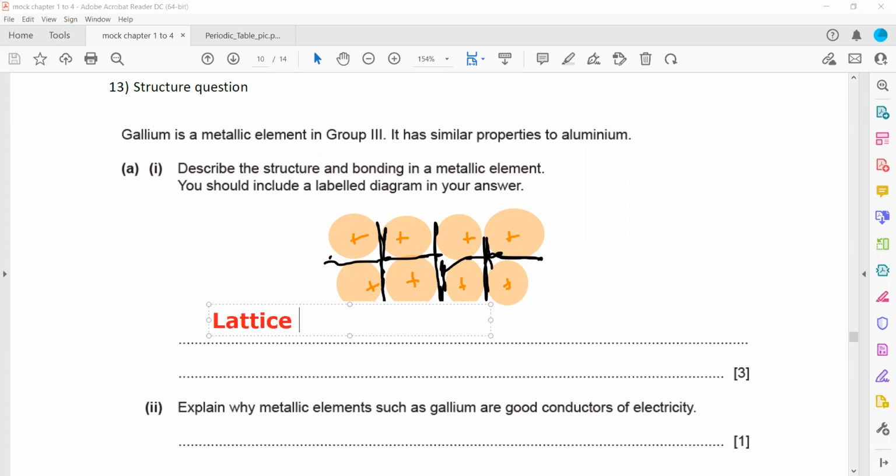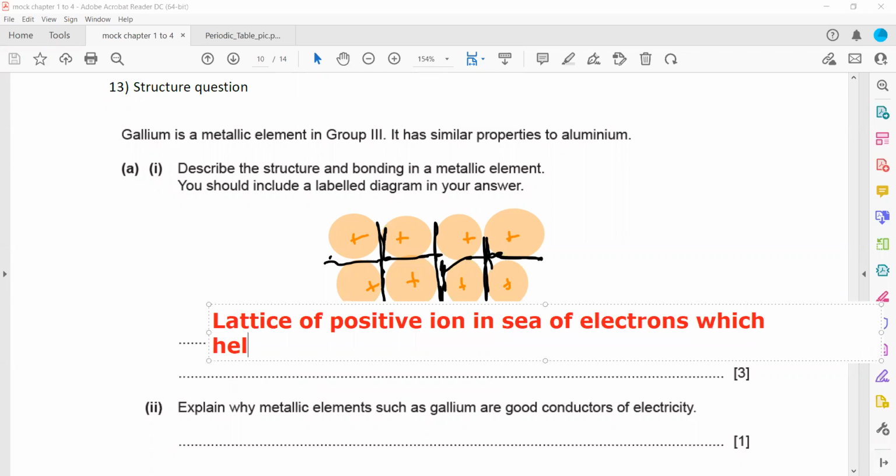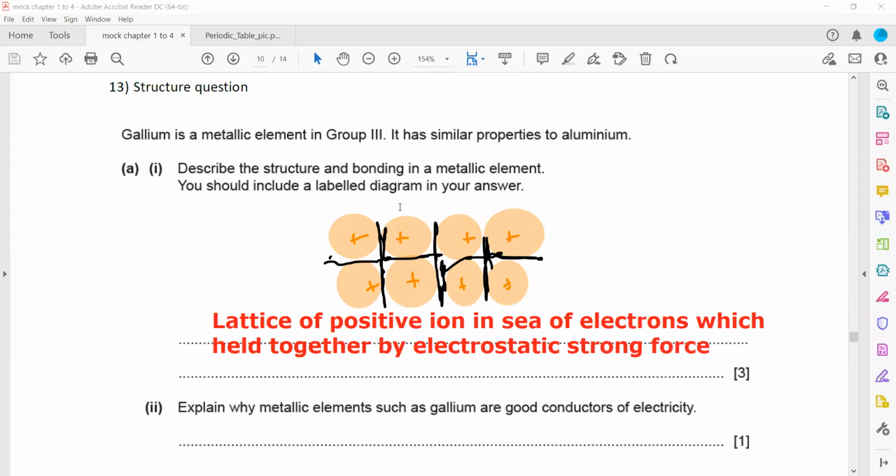So a lattice of positive ions in a delocalized sea of electrons, which are held together by a strong electrostatic force. You can use this term electrostatic because electro means charge and static means rest. So this is also an electrostatic force of attraction.